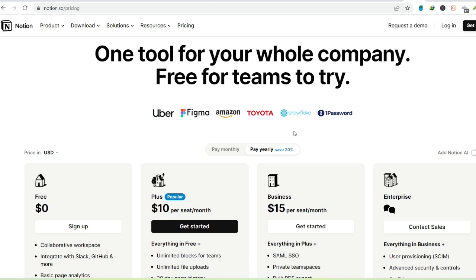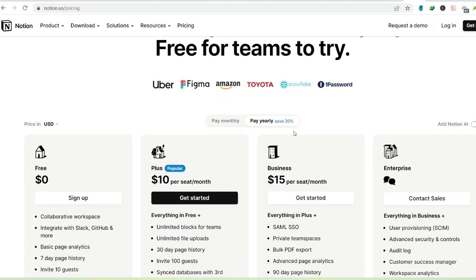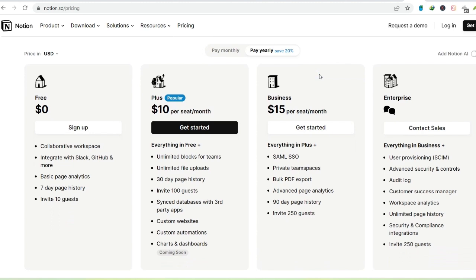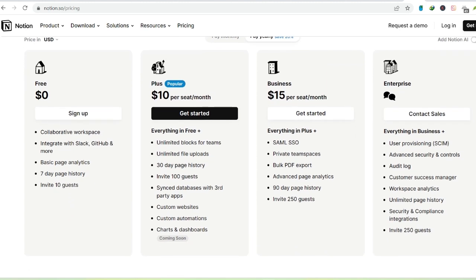Master the database. Notion's databases are a game changer. Use them to organize anything from book collections to workout routines. Integrate with your workflow. Notion connects seamlessly with other productivity tools like Slack, making it a central hub for your digital life.